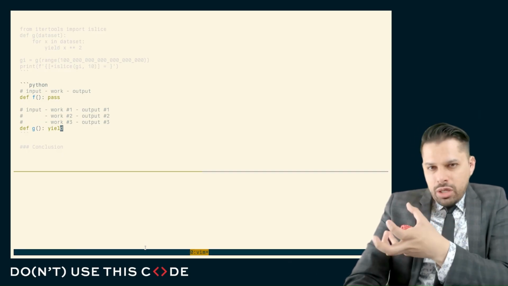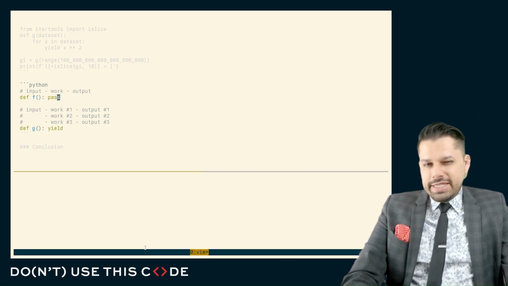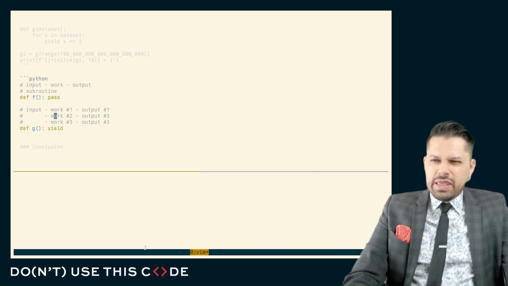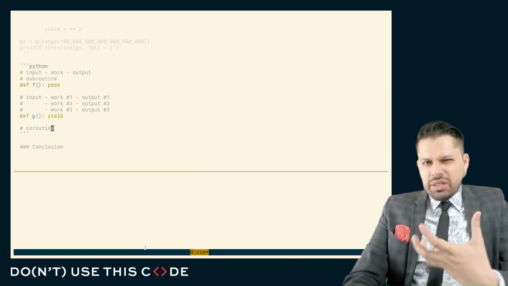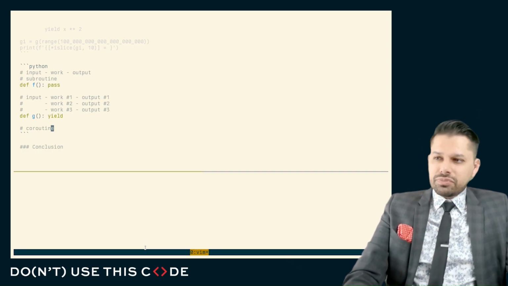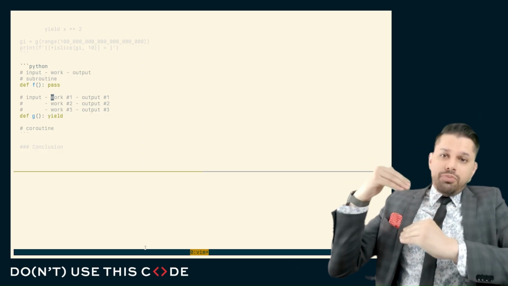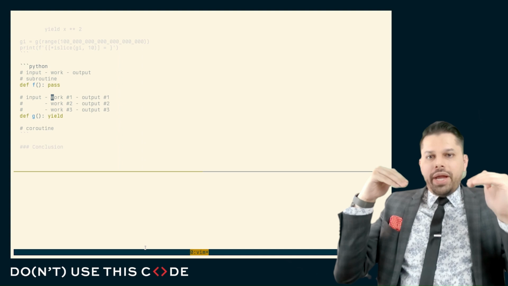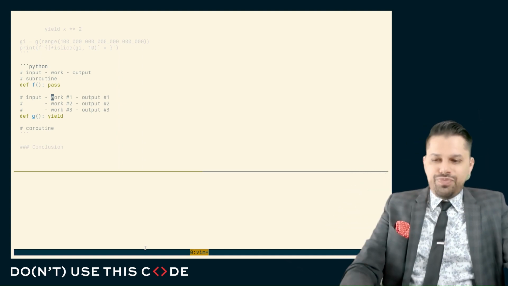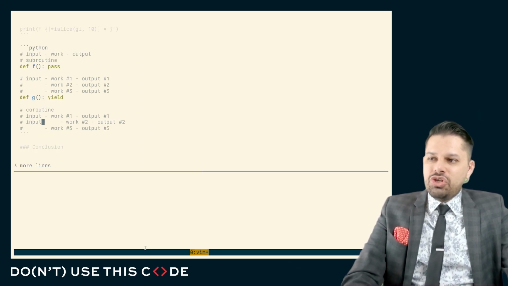Well, if we use a little bit of outdated terminology to refer to this entity, and instead of calling it a function, we call this a subroutine, then the terminology for coroutine might be a little bit easier for us to understand, or at least appreciate. In essence, if the generator is this generalization of a subroutine, instead of having one input and one output, you have one input with the work broken into parts and each incremental output, a coroutine is just the exact same idea, except you can pass it new input.